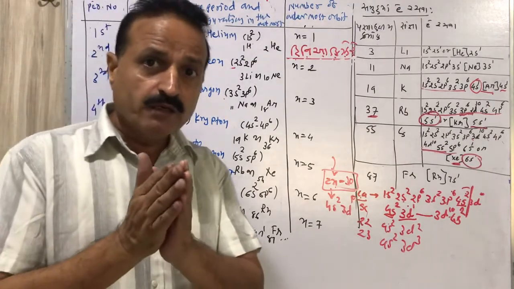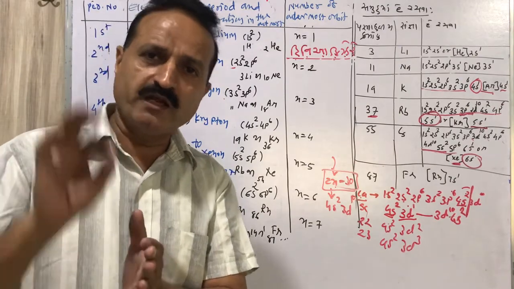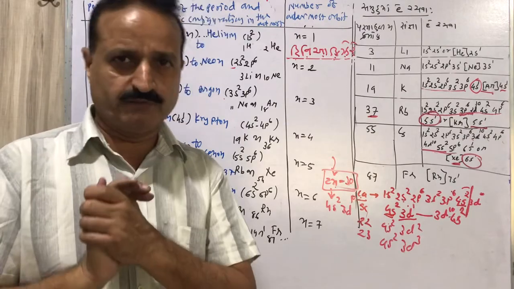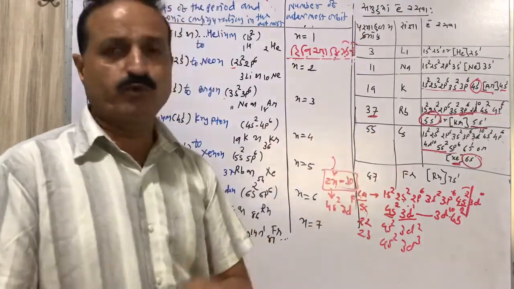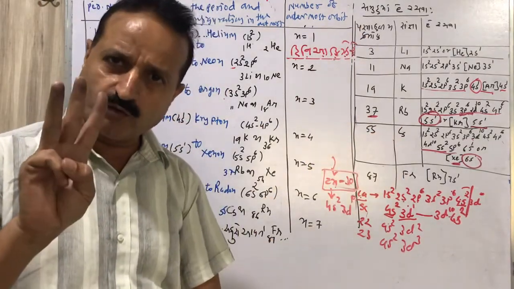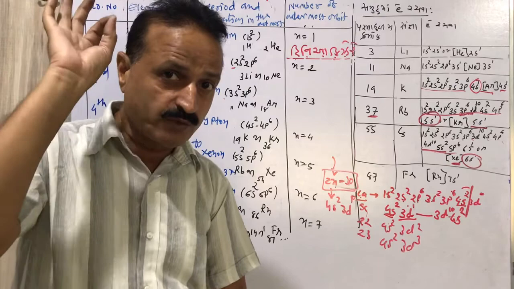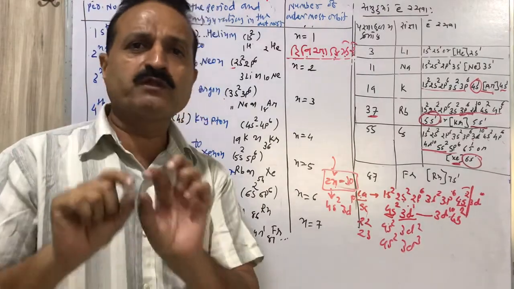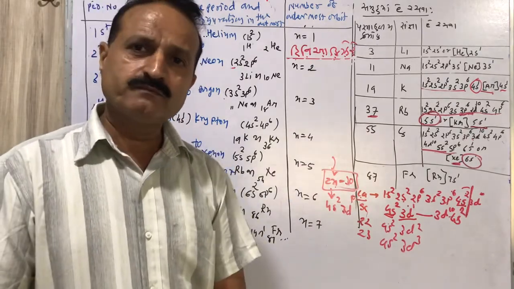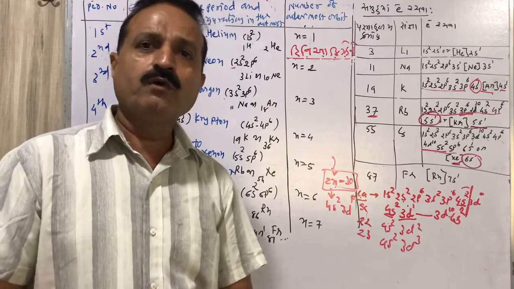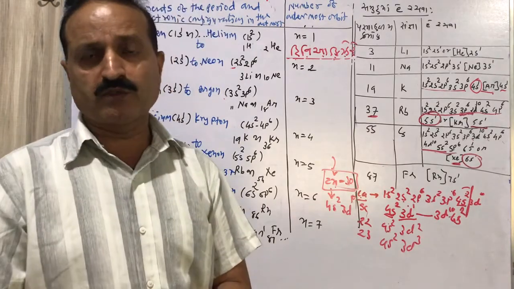So in the group: lithium, sodium, potassium, rubidium, cesium and francium. These are the elements of the group. I have already written the elements of the group over here. Lithium has only 3 electrons. Why have I not written hydrogen as the first element of the group? Because hydrogen's place is not decided and will be discussed later. The explanation is given in your textbook. Why hydrogen is not the first element of the first row, and why it is not in the first group, is most important to understand.